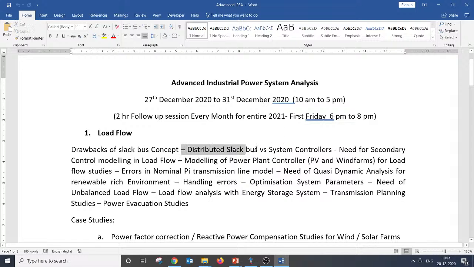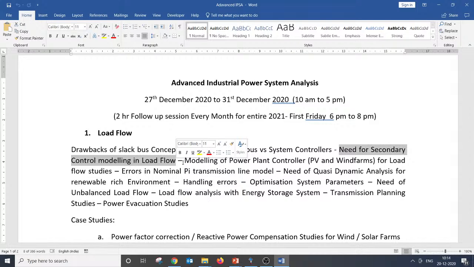How do we go about it, which software supports it, and the need for secondary controller modeling in load flow? If you take ETAP, it goes only by a swing bus or slack bus concept. So why do we need secondary controllers, especially in isolated systems where multiple diesel generators are running? What's the advantage of it? How to control the power flow, and how to share the loads when two or three generators are running in a load flow, both real power sharing and reactive power sharing, and maintaining a power factor or a voltage at the point of coupling for large scale solar plants? All these things we are going to do.